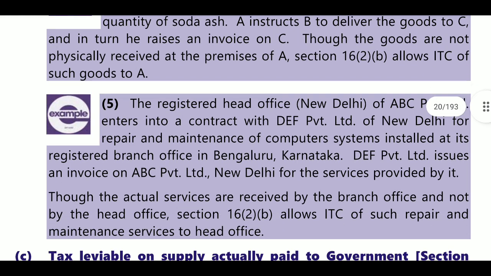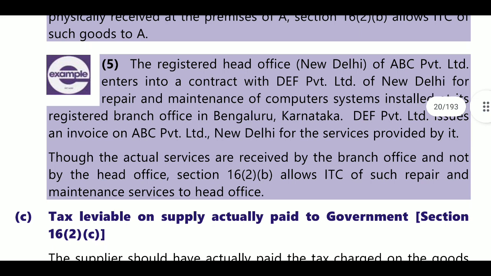Next, the registered head office. The registered head office of ABC Private Limited enters into a contract with DEF Private Limited of New Delhi for repairs and maintenance of computer services installed at its registered branch office in Bengaluru. So the head office is in New Delhi and they contracted with DEF Limited, which is in New Delhi, and the repair services are at Karnataka. DEF Private Limited issues invoices to ABC Private Limited, that is, the contractor gives the bill in New Delhi only.